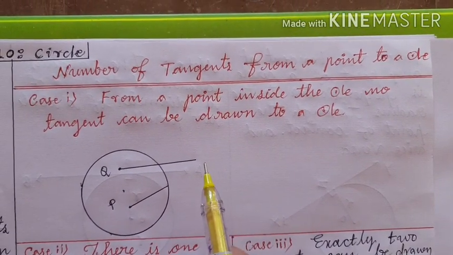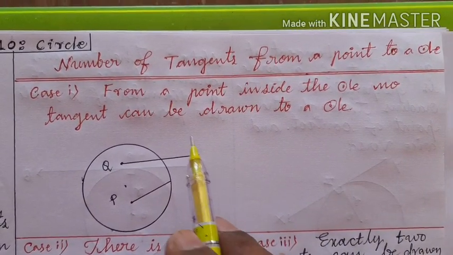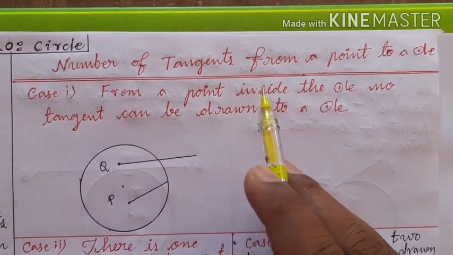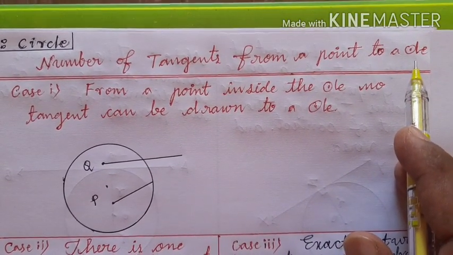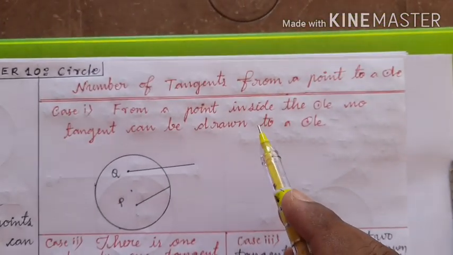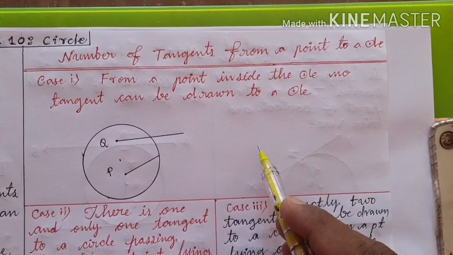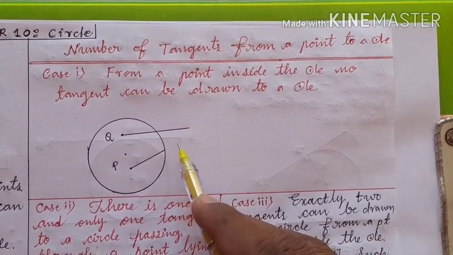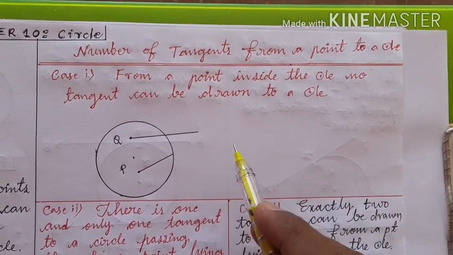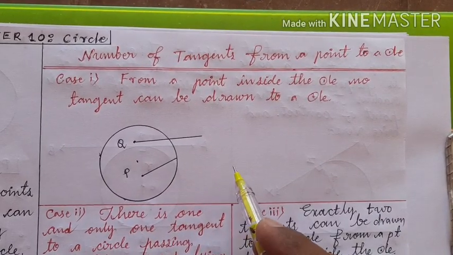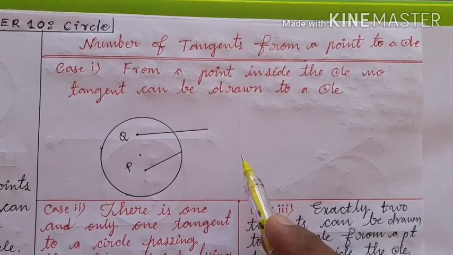Now, let us learn about one more beautiful and important concept, that is the number of tangents from a point to a circle. What do we mean by this? If a point is given and a circle is given, from the given point how many tangents can we draw, that we are going to study now.